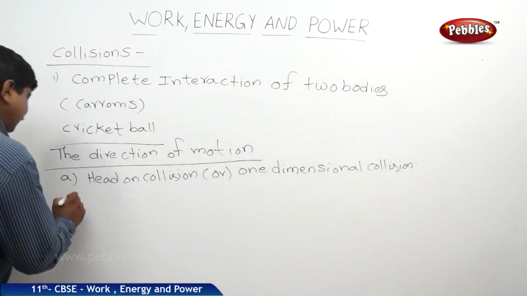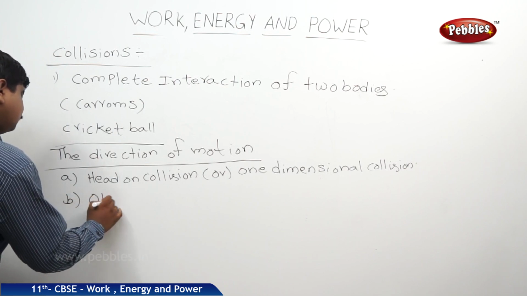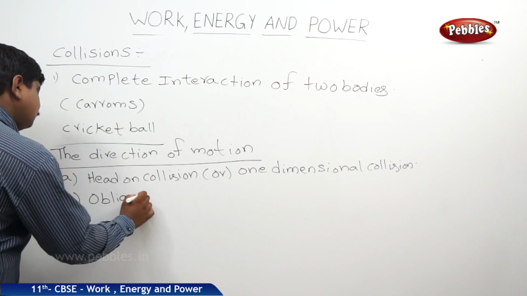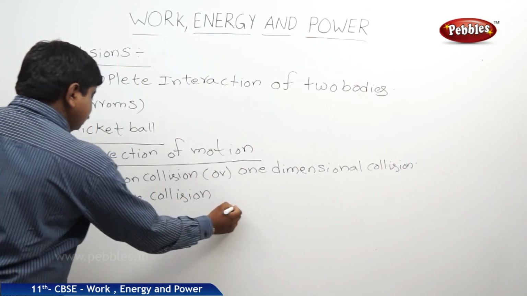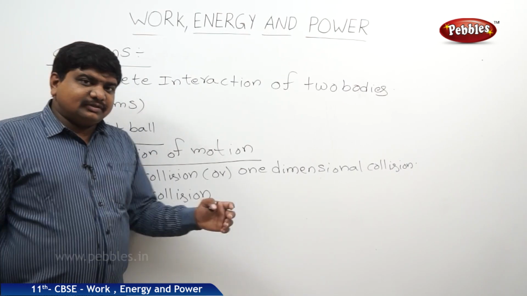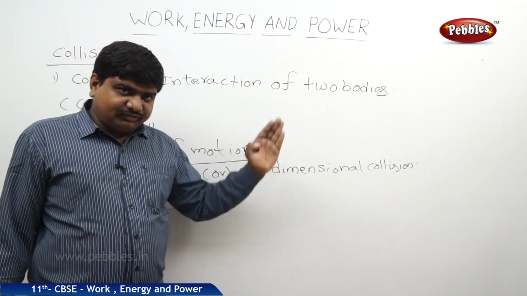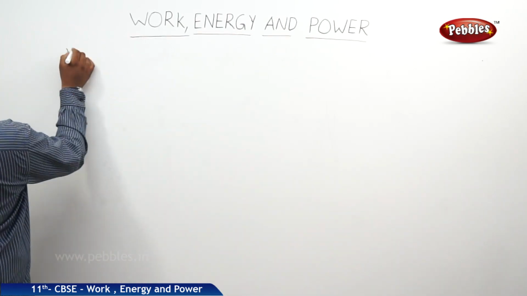Second one is oblique collision. These two are different categories of collisions with respect to the direction of motion before collision and after collision.